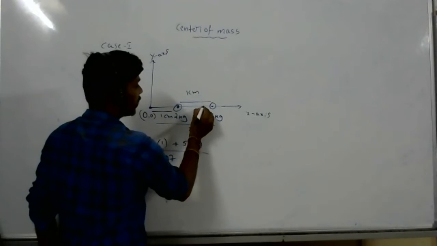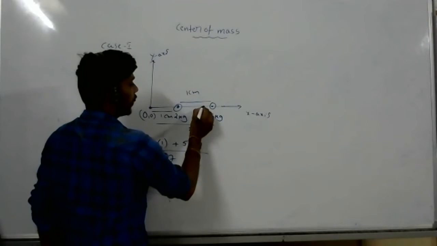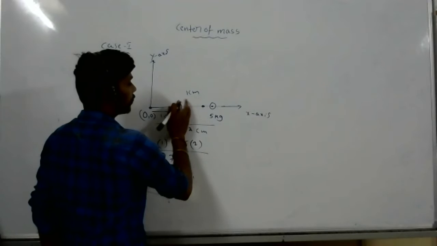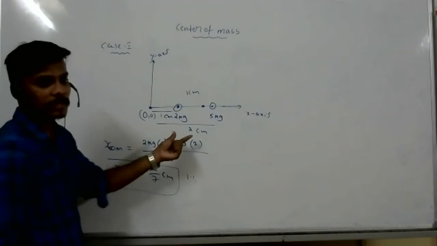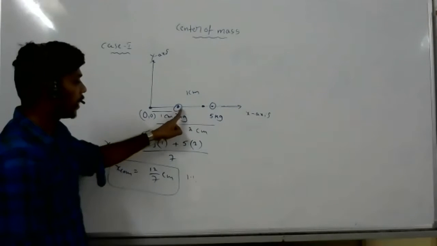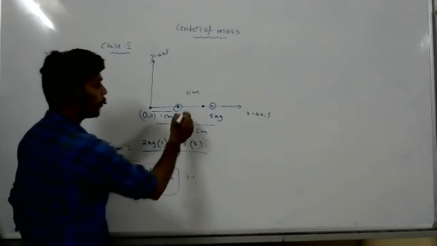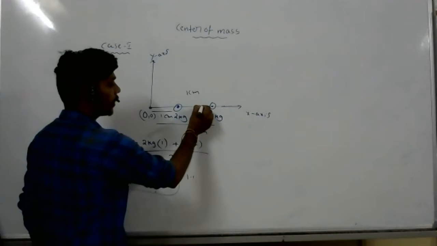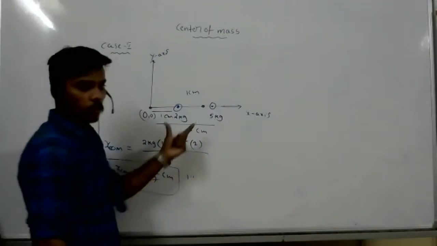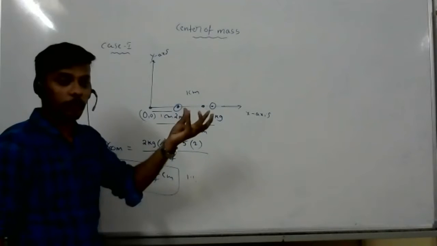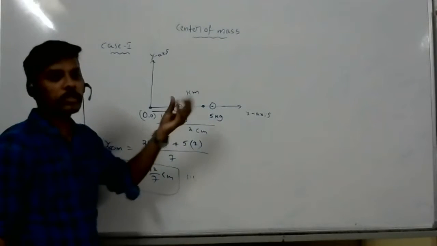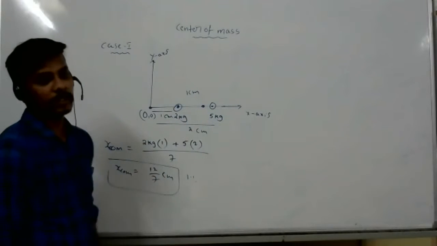It will exist somewhere near the heavier mass. The center of mass exists near the heavier mass, because up to here is 1 and then 1.7. So the center of mass exists towards the heavier body. Remember that.